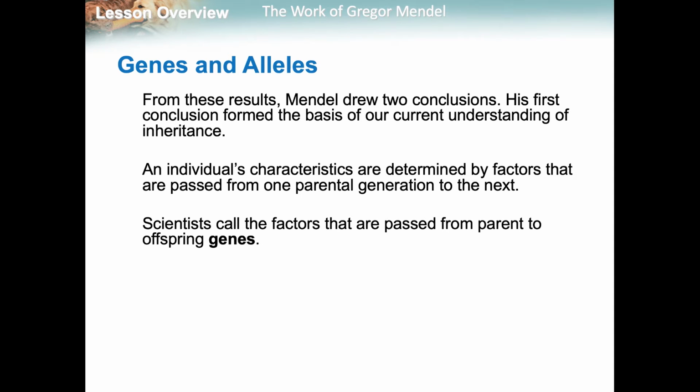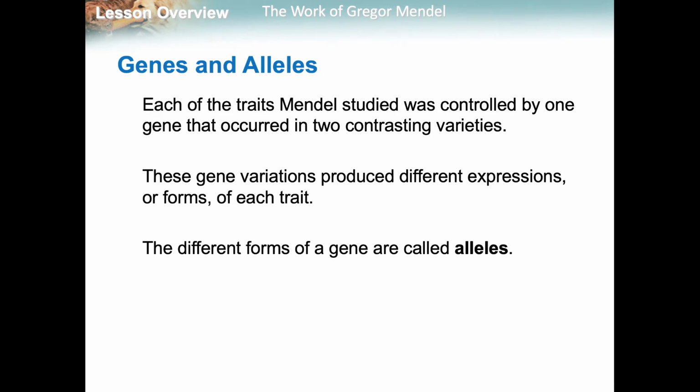So from these results, Mendel drew 2 conclusions. His first one was our first understanding and our current understanding of inheritance. An individual's characteristics are determined by factors that are passed on from one parent to the next. So any characteristic can't just spontaneously show up. It has to come from the parent. Scientists call the factors that are passed from parent to offspring genes.